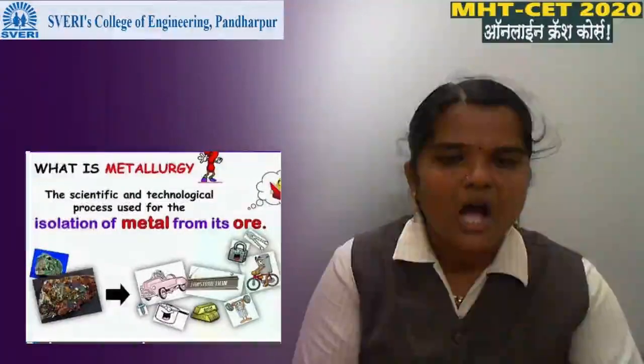Then what is meant by metallurgy? It is a scientific and technological process used for isolation of metal from its ore. Means metallurgy is a scientific and technical process used for extraction or isolation of the metal.